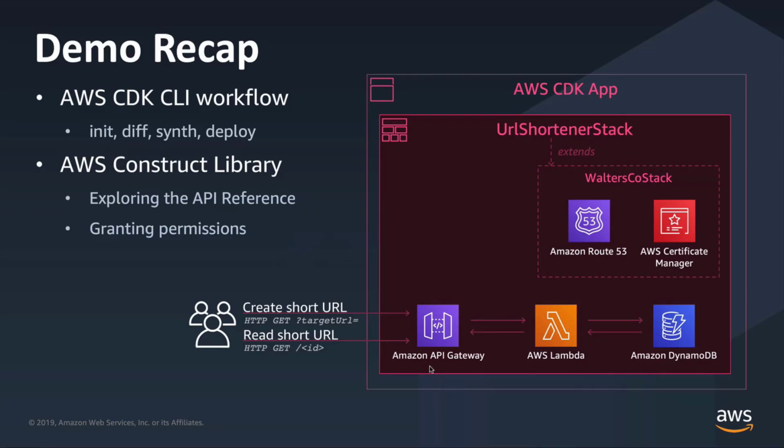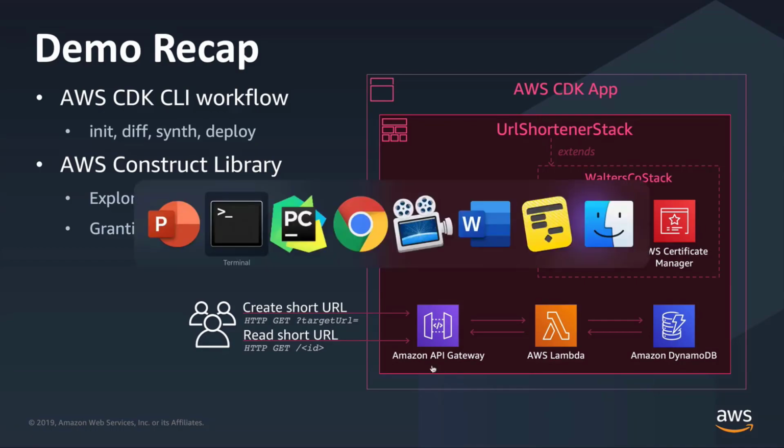So we saw how we can use the documentation and the API reference to explore the Construct Library. We also started seeing some of these patterns that are used throughout the AWS Construct Library, particularly things like granting permissions that, again, let us work at a higher level and express our intent and let the tooling deal with all the details and making sure they're correct.